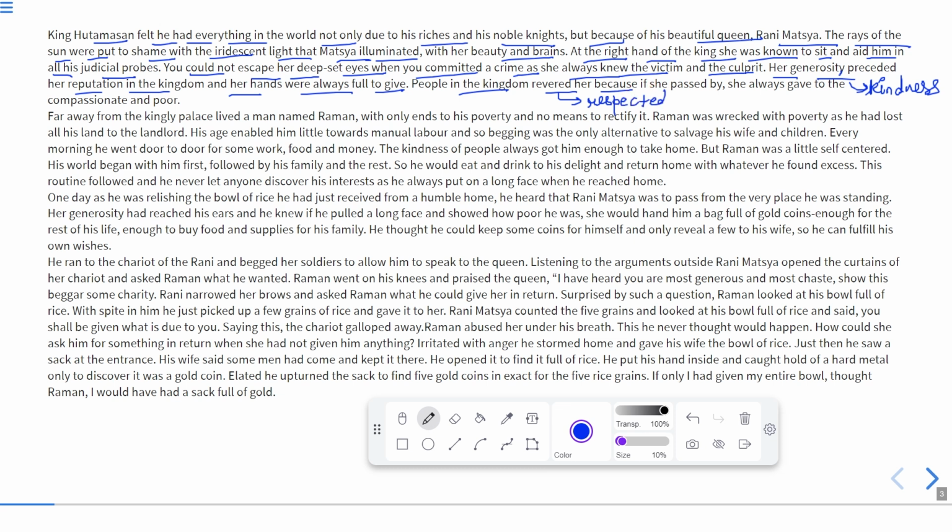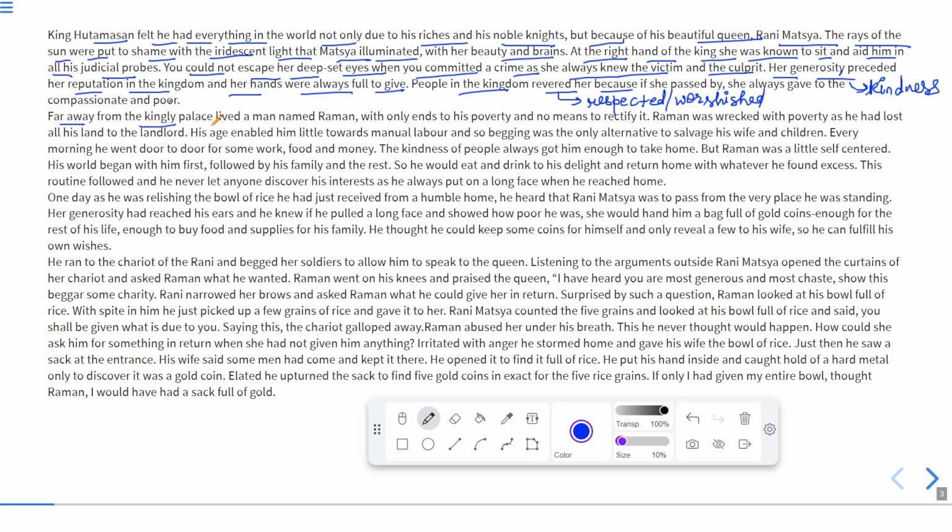Okay, she was respected and worshipped just because she was very good. If she passed by, she always gave to the compassionate and poor. It means she used to help each and every poor person.